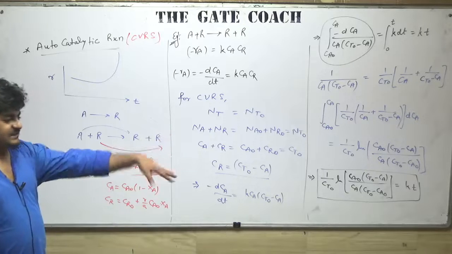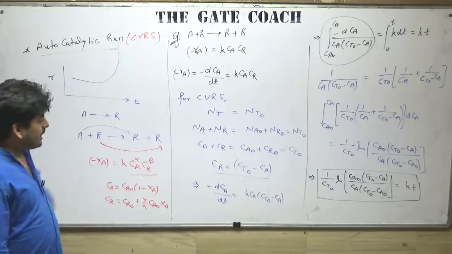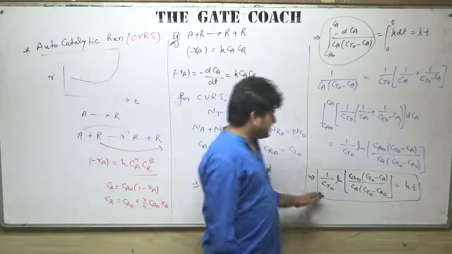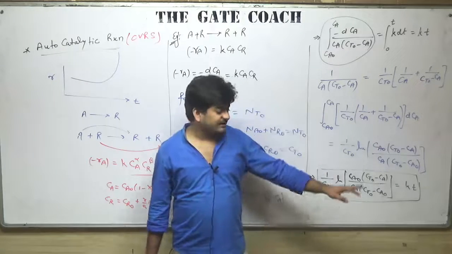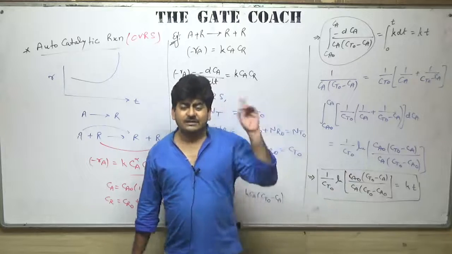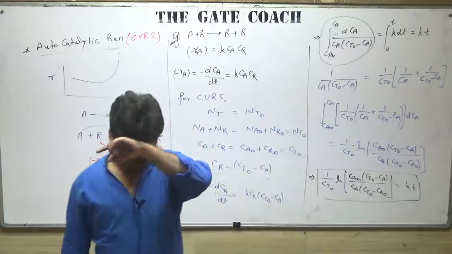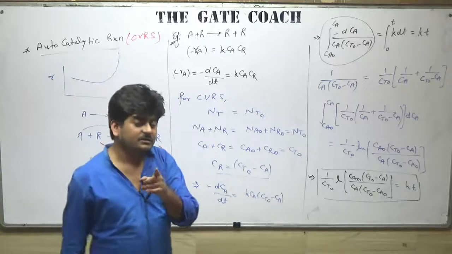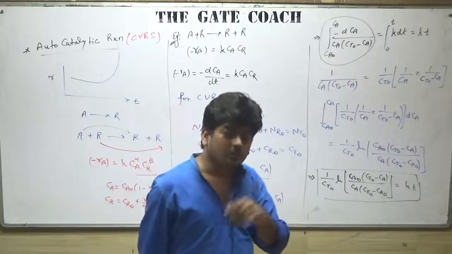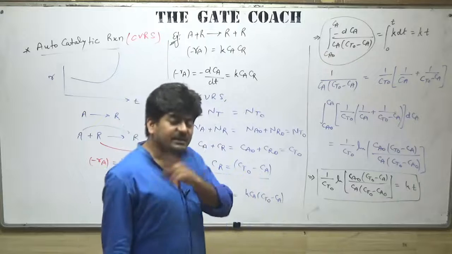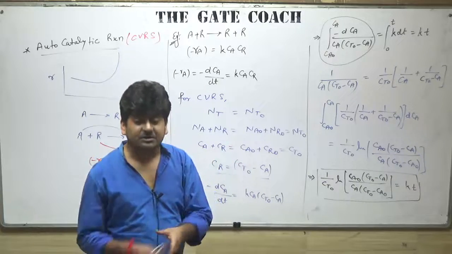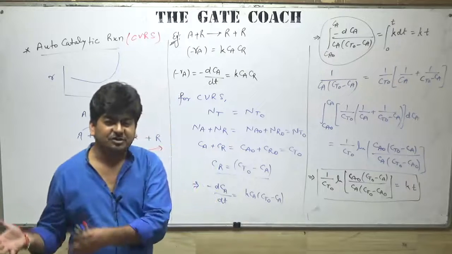So I hope this is clear, guys. Is it clear to all of you? How can you find out the kinetic equation? This is the method to find out the kinetic equation in terms of concentration only. Similarly, in that example, the kinetic equation for a second order reaction having 2 or more reactants, there as well you can use the same approach to find out the kinetic equation in terms of concentration.